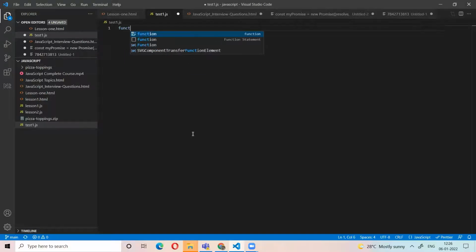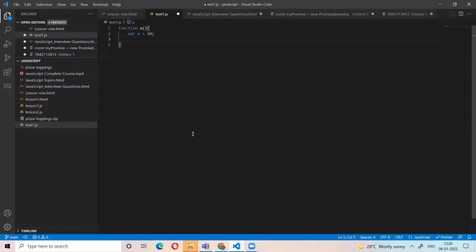For example, function A. It's a function. It has a variable x. There is another function B. So here we have 2 functions. A has variable x. Here is the other function B. Now the scope of this y variable is only this level. This is called lexical scope. What is the lexical scope? The scope of the variable in the function is called lexical scope.